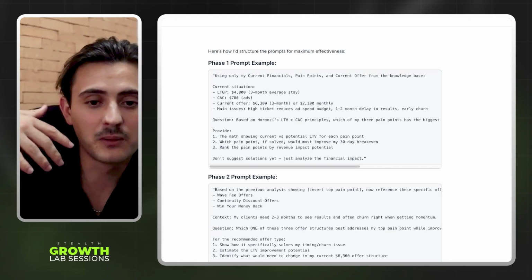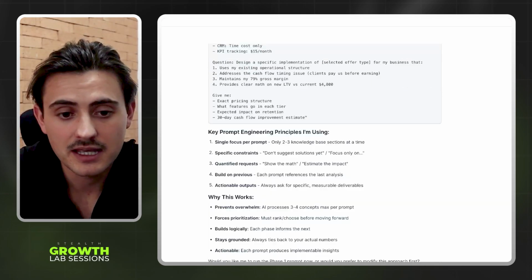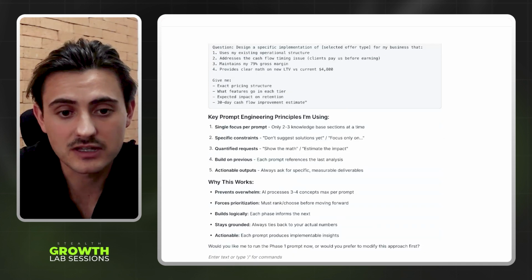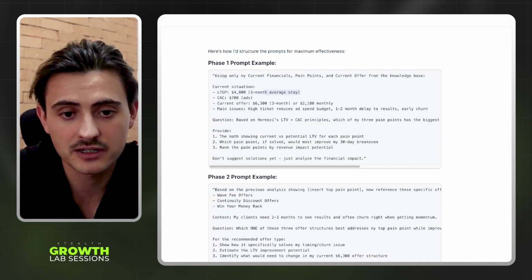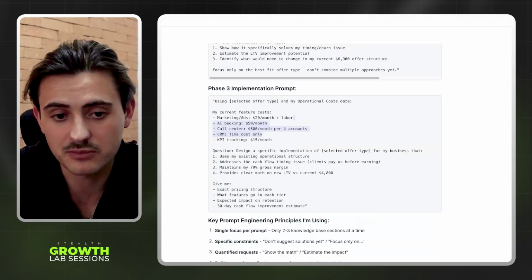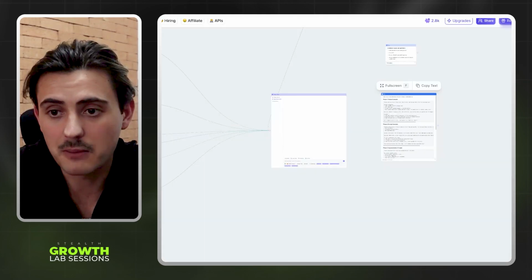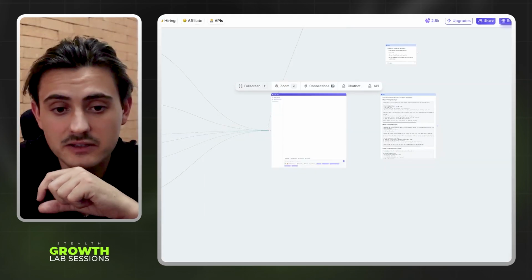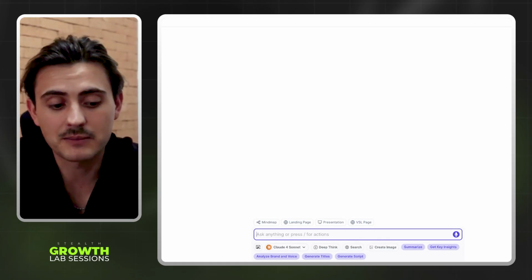So what we're going to do is, I already did this. I'm going to copy and paste this into this, right? So we put some information here, right? Lifetime gross profit for 800, 3 months, CAC is 700. Current offer is 63, 6 months, main issues, high tech, right? So you take anything for this example, we'll throw this information here, AI booking, all of this, okay? I'm going to put a prompt that you can use to do this, but basically I'll just show you a quickie of how I actually used it to prompt, right? So what I'm going to do is